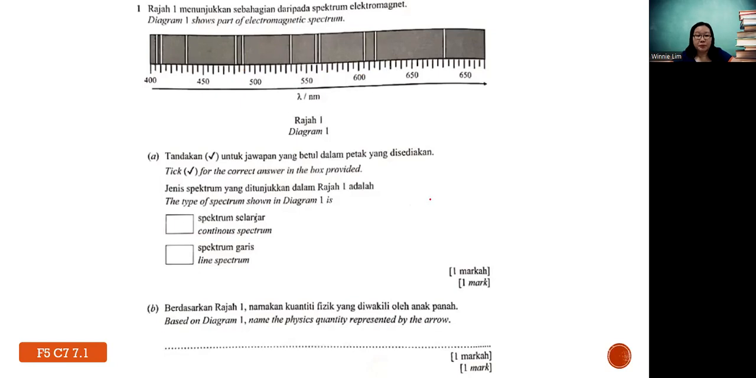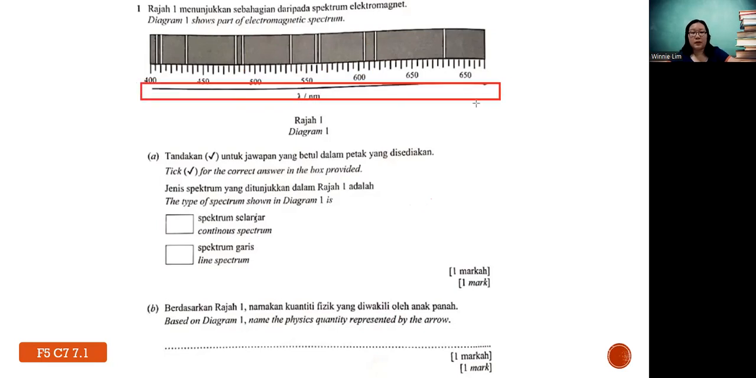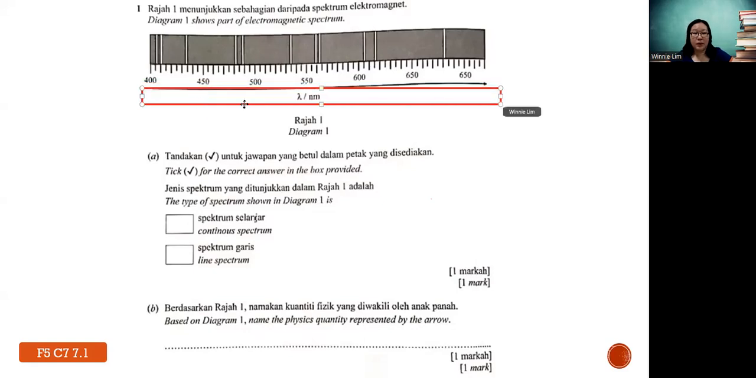Then move on. Name the physical quantity represented by the arrow. That means this part. Since they also give you the symbol lambda, lambda is basically wavelength. Okay, next one.